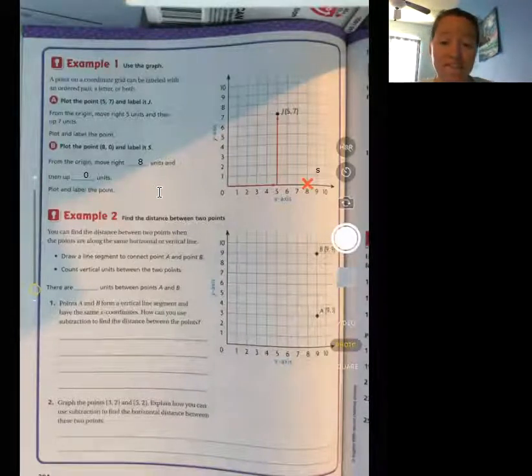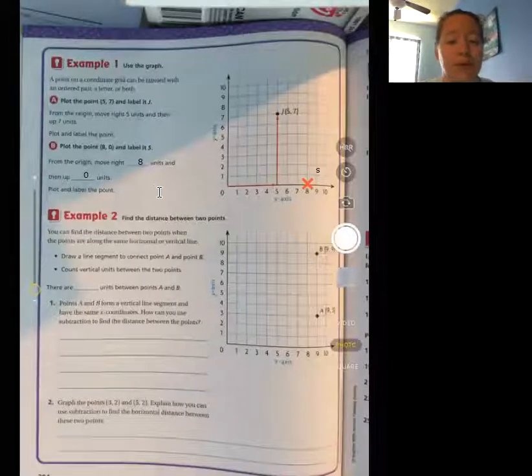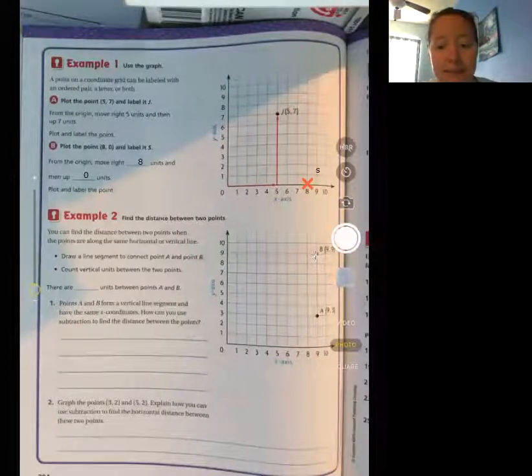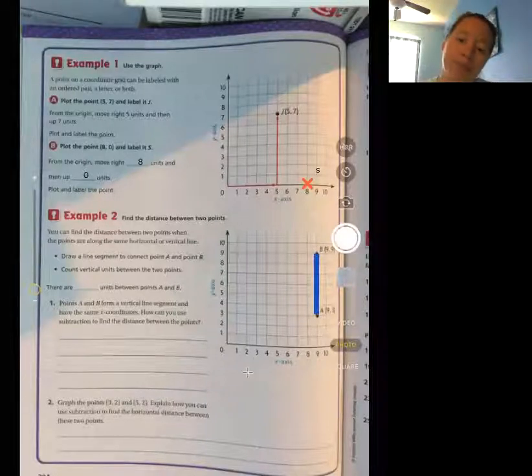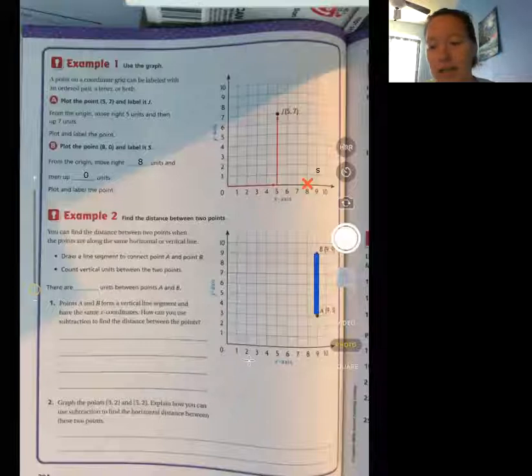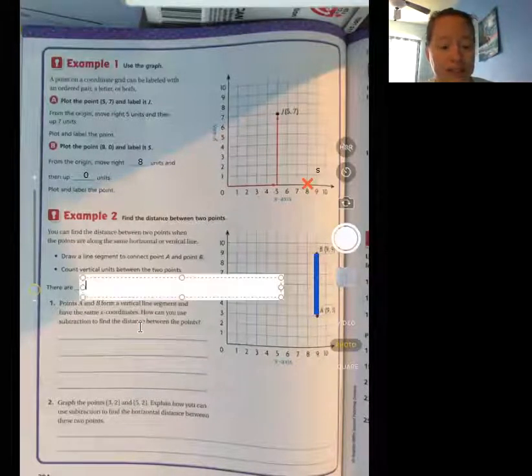Example 2, find the distance between 2 points. You can find the distance between 2 points when the points are along the same horizontal or vertical line. Draw a line segment to connect point A to point B. So we're going to connect point A to point B. You're just drawing a line along their line. How many units did we go through? 1, 2, 3, 4, 5, 6. We went through 6.